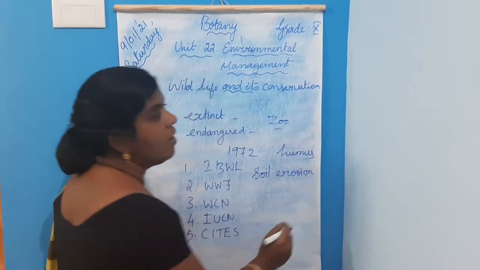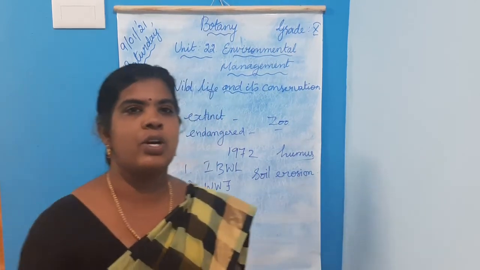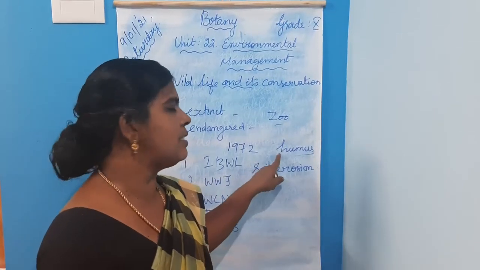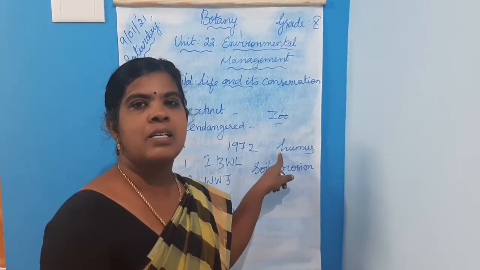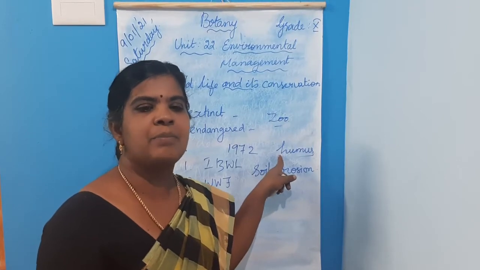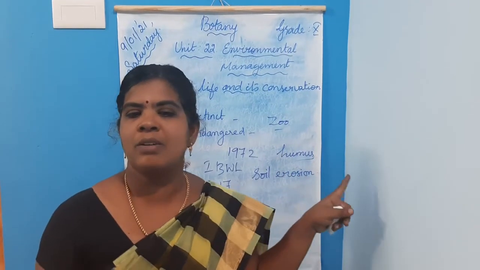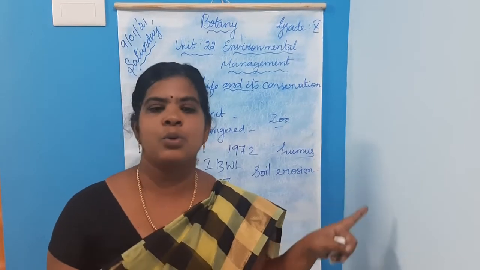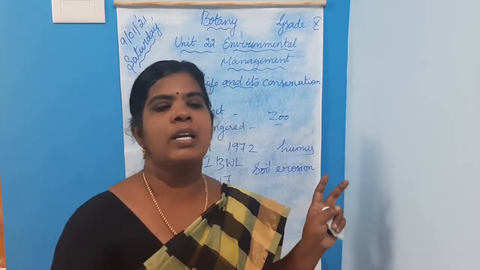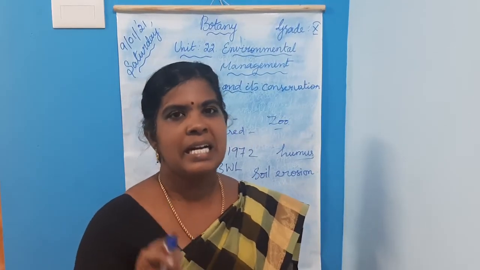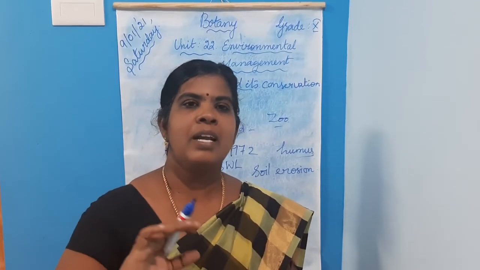What do you mean by soil erosion? The removal of the upper layer of the soil. The top layer is rich in humus, that is the fertile part of the soil. This upper layer is blown away by wind or washed away by fast running water.